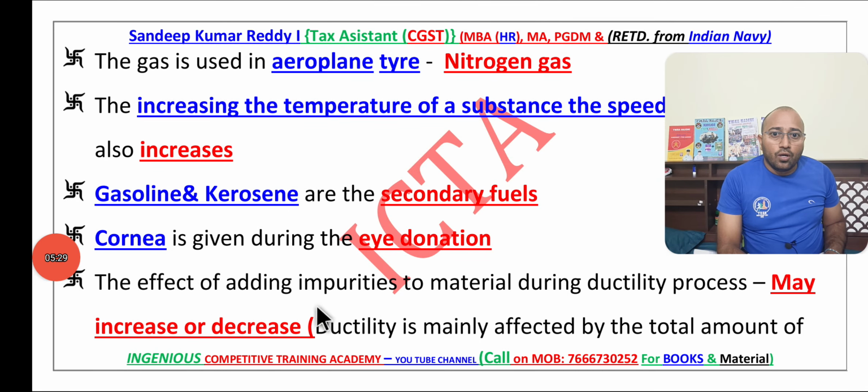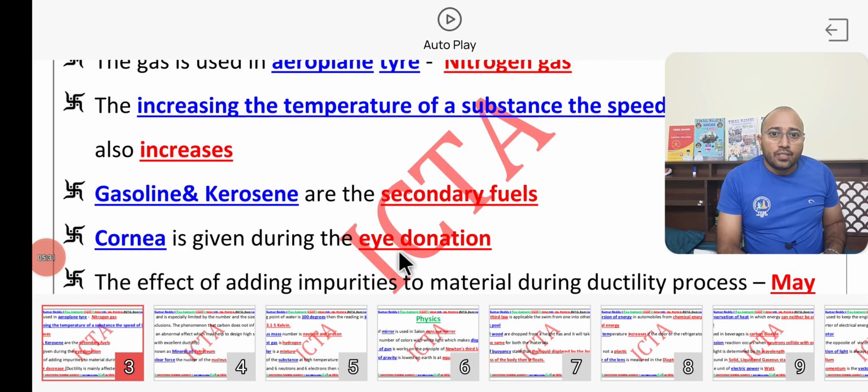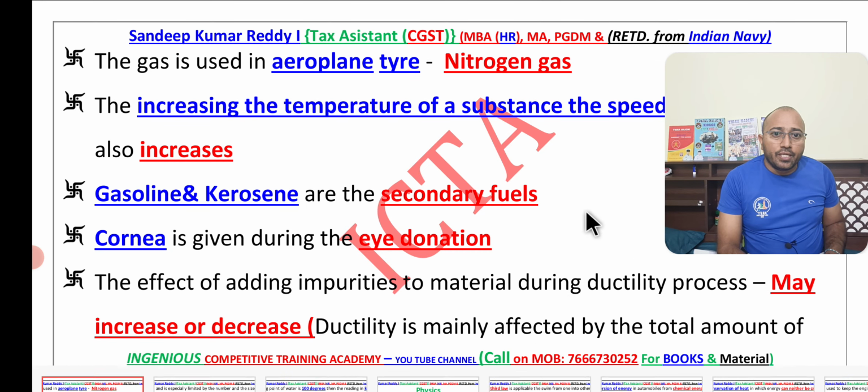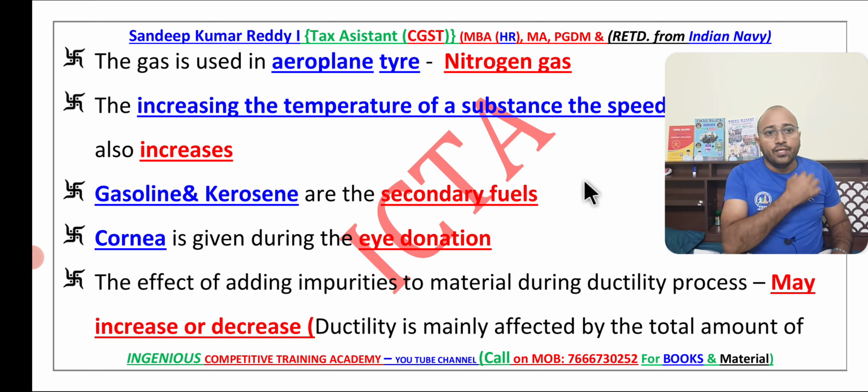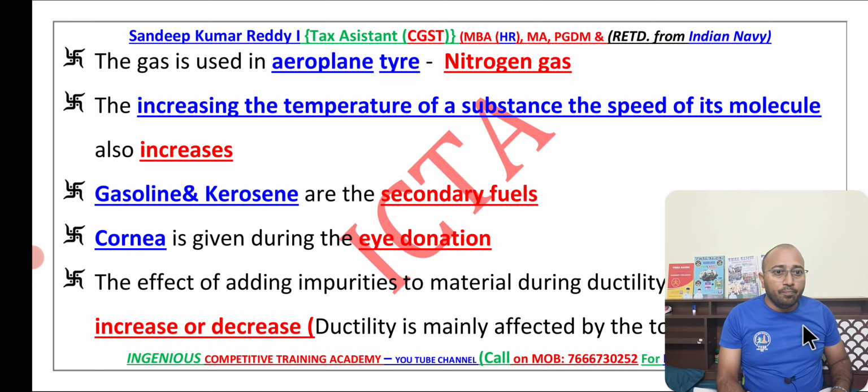Next we can see here, the effect of adding impurities to materials during the ductility process. You know what the ductility process is? The ornaments you wear are made of one type of ductile metal. In that, copper has to be added. The more impurities you add, the stronger it can be. That is the reason why we add copper, to make the gold stronger. So this is very important.